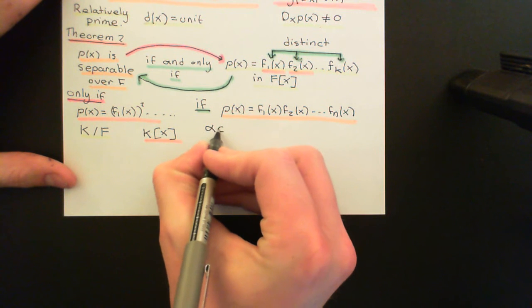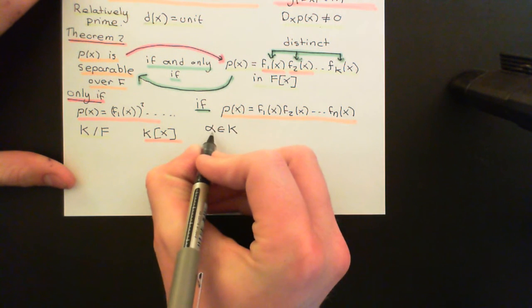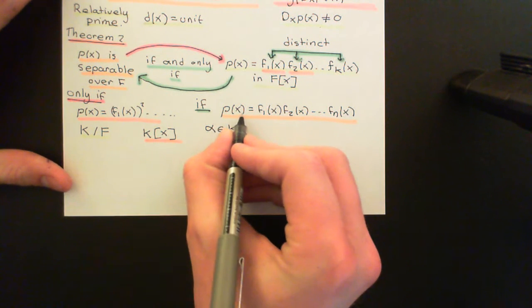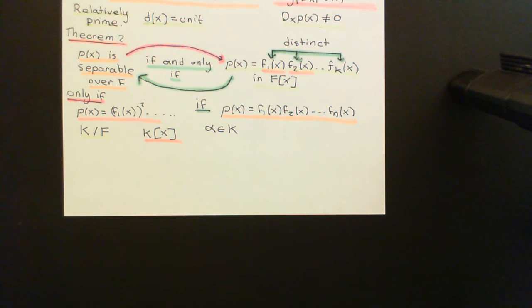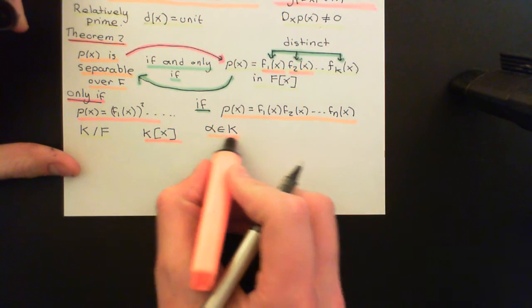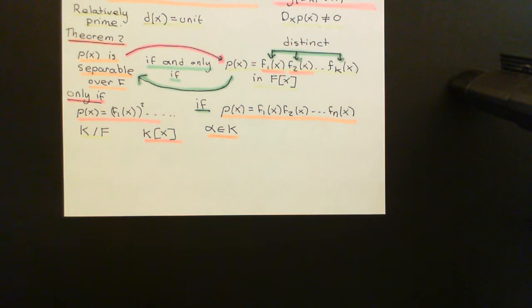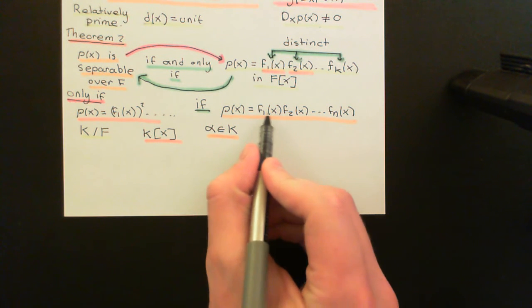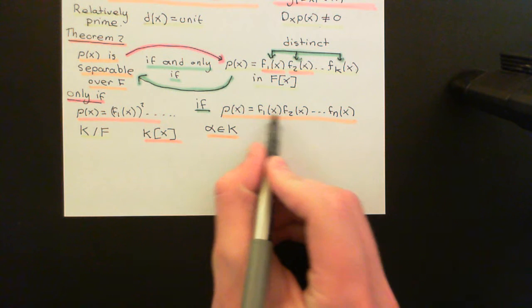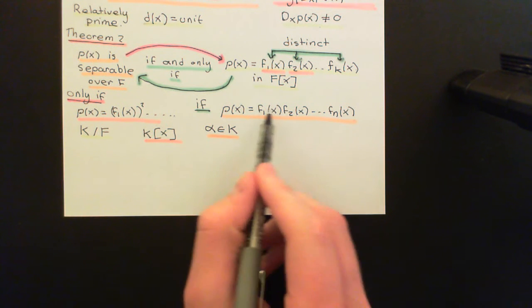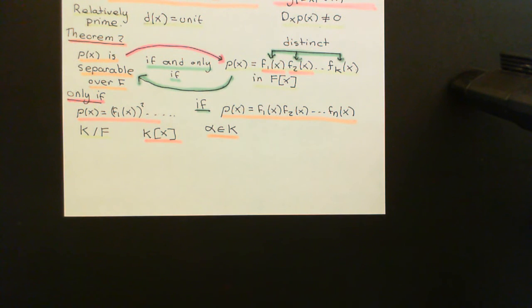So let's say alpha is an element of K, and alpha is going to be a multiple root of p of x, a root that has multiplicity greater than 1 over the splitting field capital K. Now what we want to do is arrive at a contradiction for these irreducibles here all being distinct in the irreducible factorization.